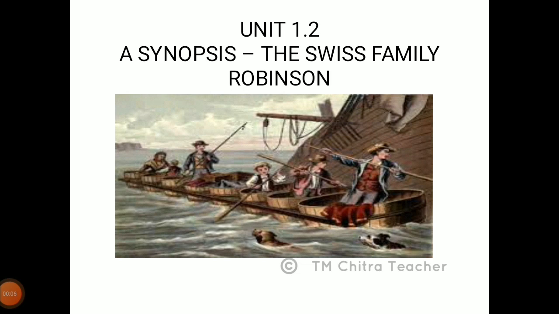Today I am going to explain a synopsis of an adventure novel called The Swiss Family Robinson. This novel was written by Johann David Weiss and was first published in 1812. This is a fiction novel which has 44 chapters, but in the class 9 textbook they have given the synopsis of the novel, that is, the summary of it.